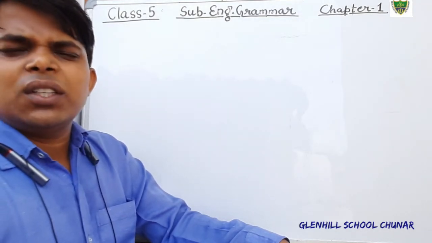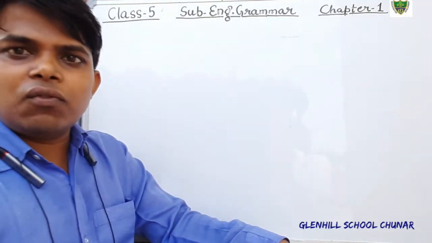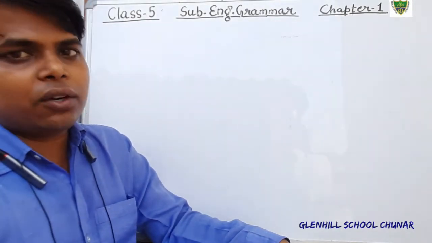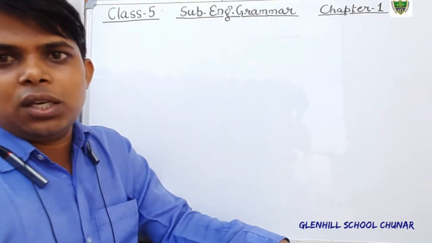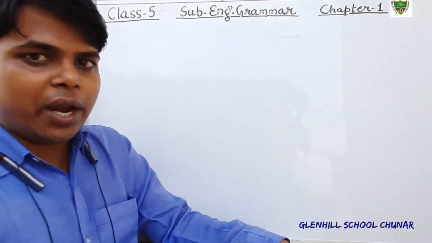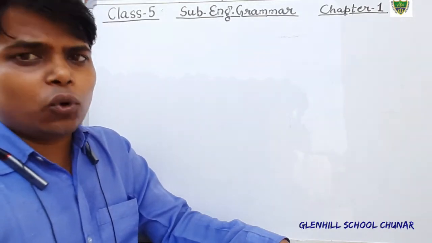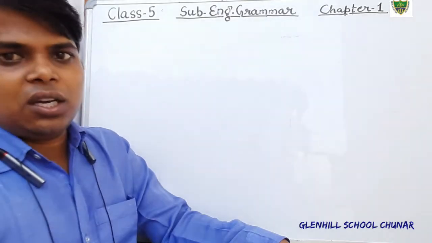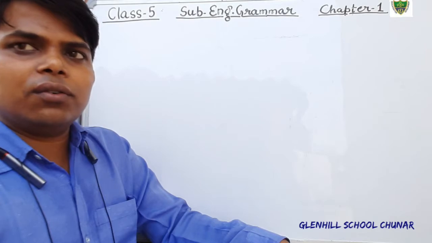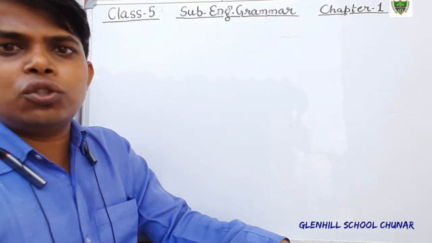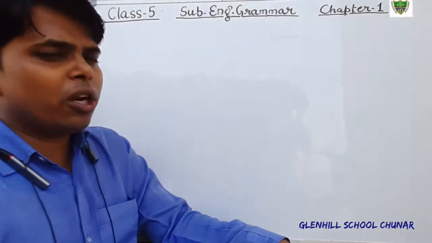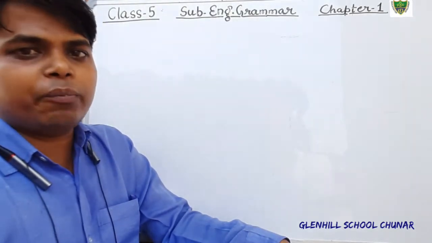Preposition is a word that is used before a noun or pronoun to show the relation with the other words in the sentence. And conjunction, what is conjunction? Conjunction is a linking word or joining word that joins two or more words in a sentence. And after that, interjection, that is a word that is used to show certain feelings or emotions. Okay students, so this is all about the parts of speech.